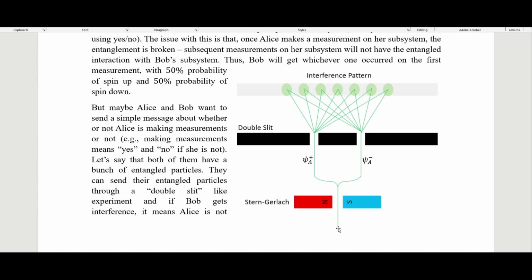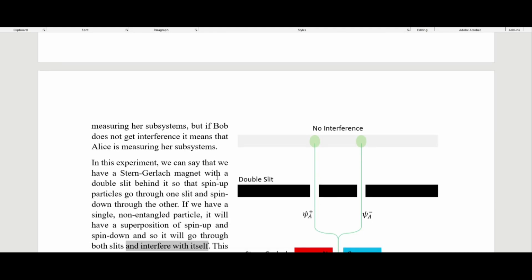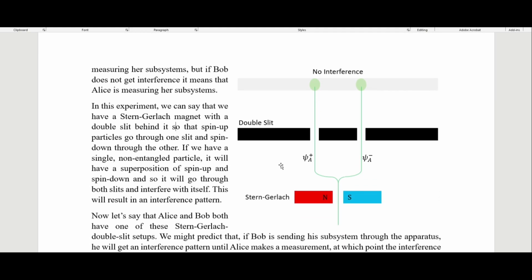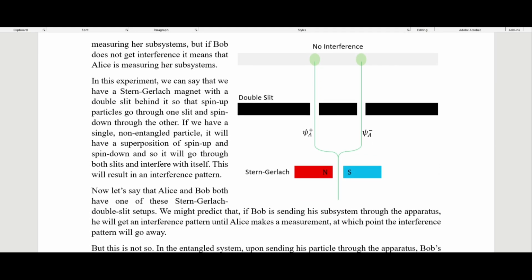So we're sending a single particle through this magnet right here. It has a superposition of spin up and spin down. So it goes through both slits here and then interferes with itself so that we end up with an interference pattern. And so we're saying that if we then send this through and we somehow know which way it goes, so say it goes spin up, then there will be no interference after the double slit. It will land right here. If it's spin down, then it will definitely land right here, and we do not get an interference pattern.